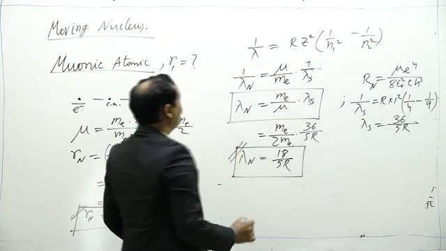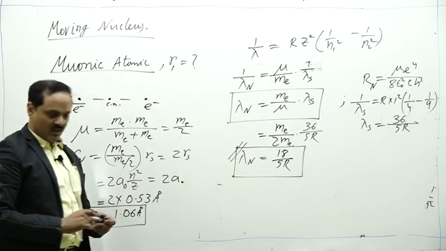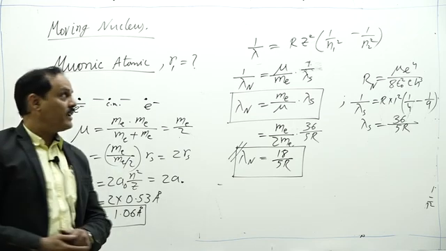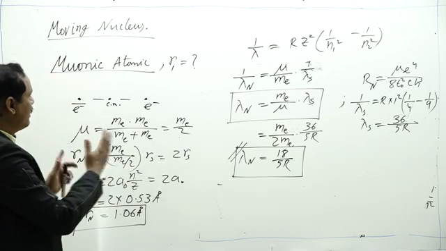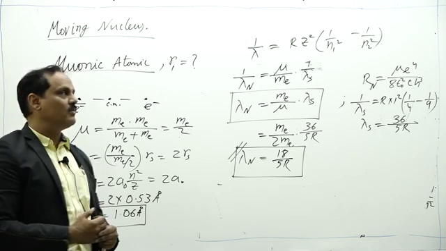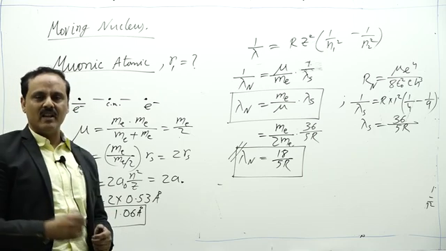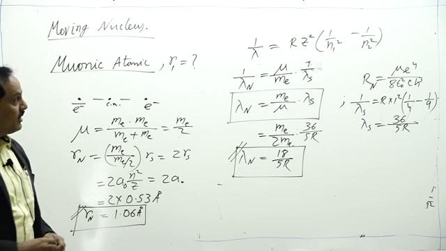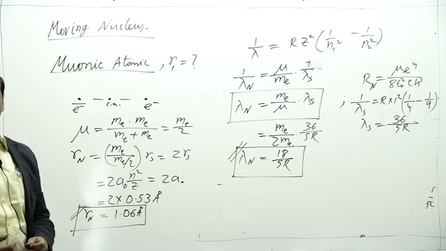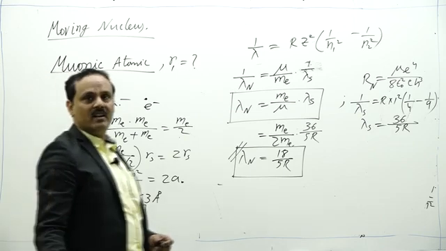So this is how the Bohr model could be used. In the next class, we will be getting further modification in the Bohr model and the explanation given by de Broglie to explain the Bohr hypothesis. So that we will be getting in the next class.